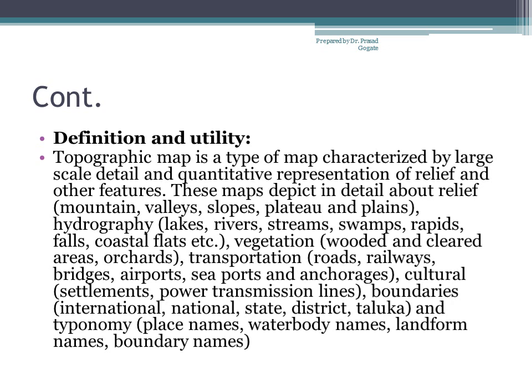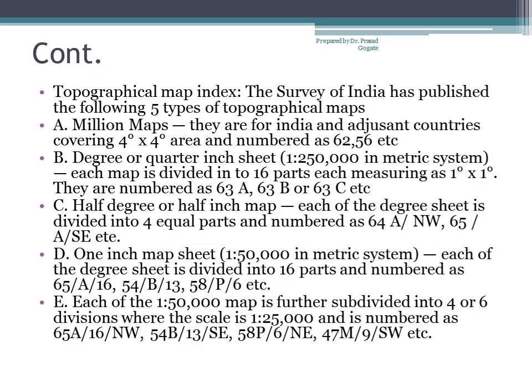Toponomy, we will discuss it in detail when we come to toponomy. I was referring to the lettering part, where I said that different types of letters are used for depicting different information. So we will see that, that is place names, water body names, landform names and boundary names. So this is called definition of map and its utility.